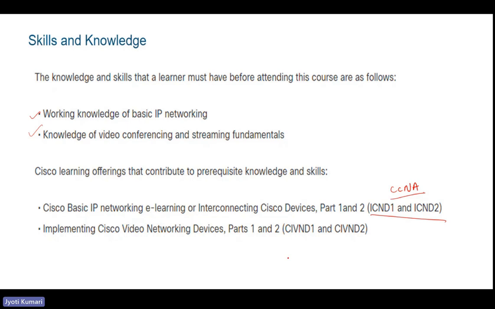Similarly, they've mentioned as recommended prerequisite courses CIVND 1 and CIVND 2. These are also no longer there. So instead of that, CLFNDU as a foundation course or CL core is a good start, and if you have the knowledge of these courses, you can very well go ahead with VII as well.